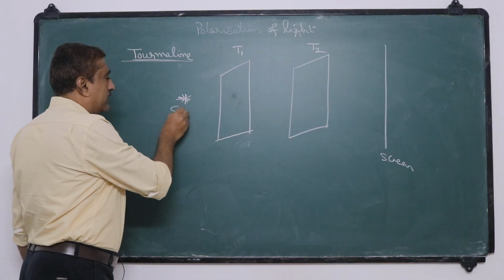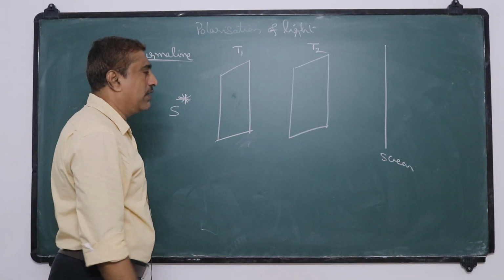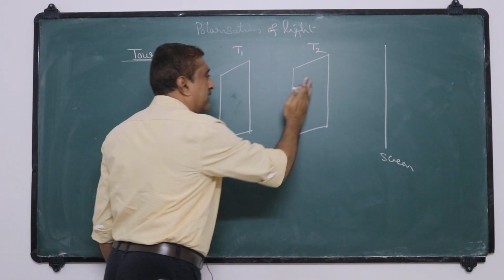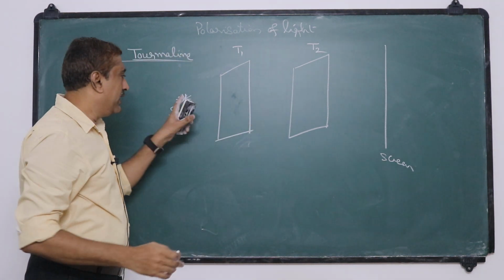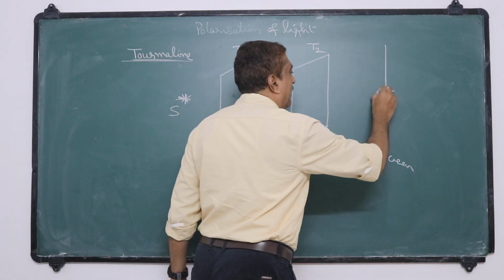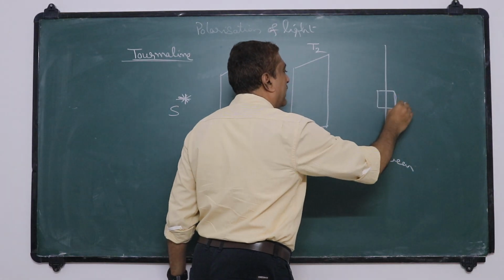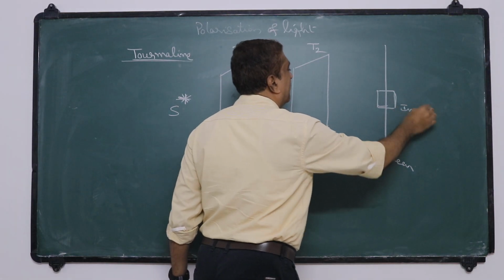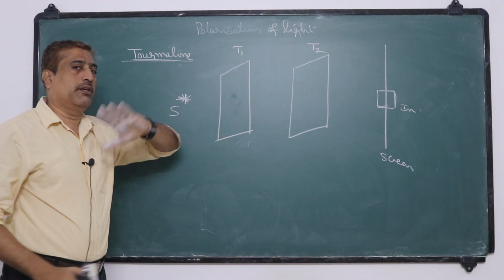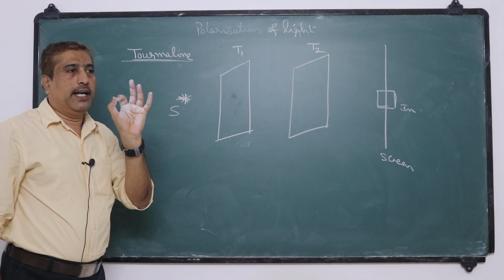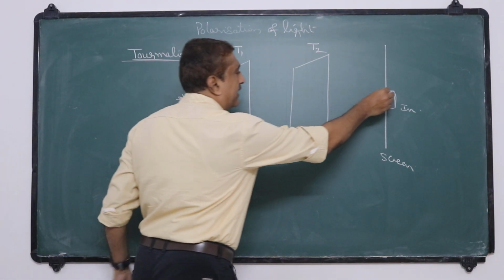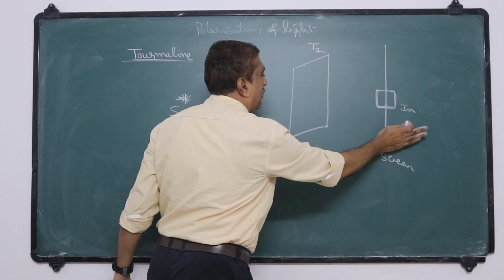Now when the source S is switched on, what happens? These two tourmaline plates are exactly parallel, and the light source is switched on. It is observed that light intensity appears on the screen. The nature of this tourmaline crystal is that it absorbs the other colors of light and transmits only green light. So the intensity of green light is observed on the screen.